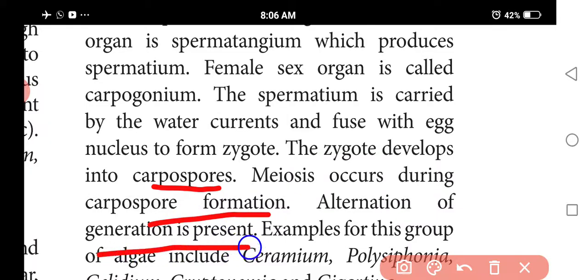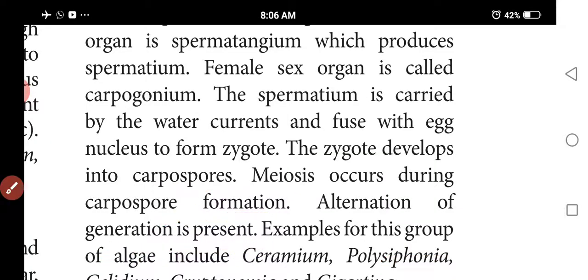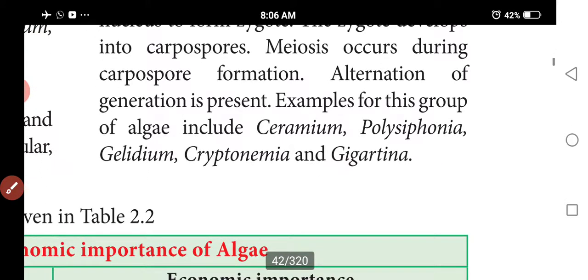So alternation of generation is here. Examples of red algae are Ceramium, Polysiphonia, Gelidium, Cryptomia and Zygantiana.